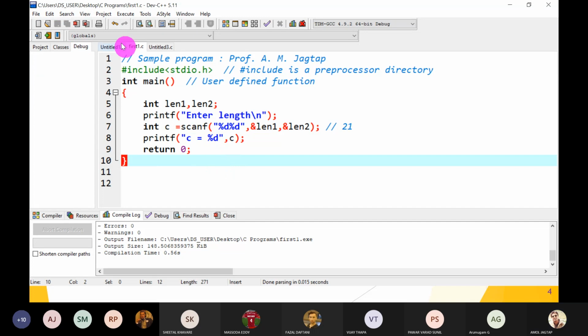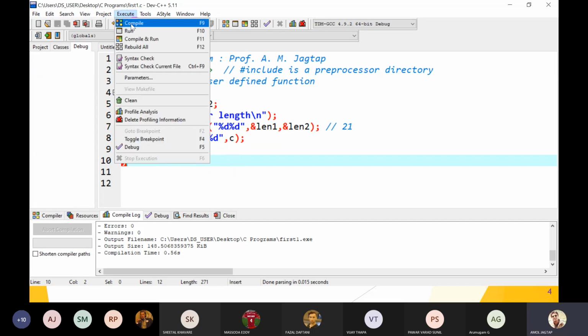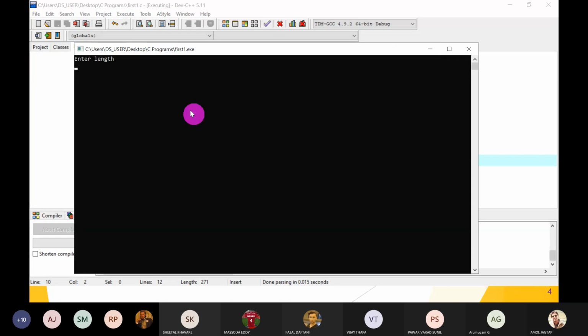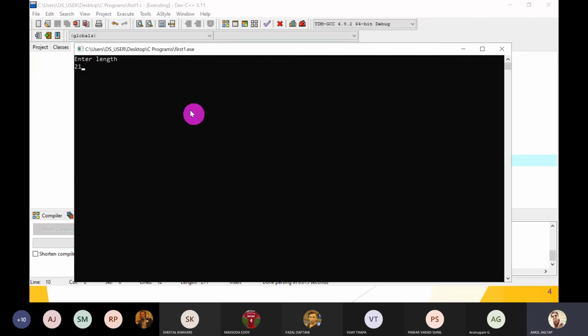Great. So let's check it. Compile this program, then run it. Same input, that is 21, and second input, suppose 31. Two inputs we want to give to the scanf function, so scanf stops after taking two values from the user.